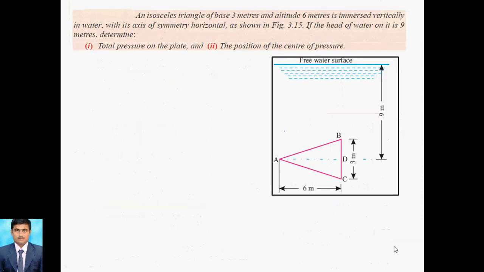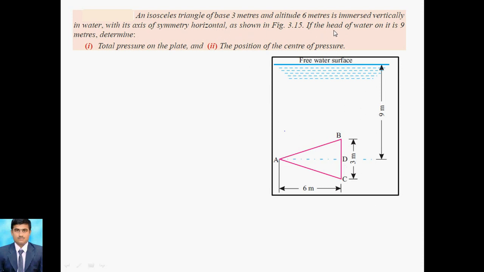Now we go for the next problem, that is an isosceles triangle with a base of 3 meters and altitude, so altitude is nothing but this height, 6 meter, and it's immersed vertically in water, with its axis of symmetry horizontal. Axis of symmetry means this AD is the symmetry, horizontal, so it is based on horizontal.